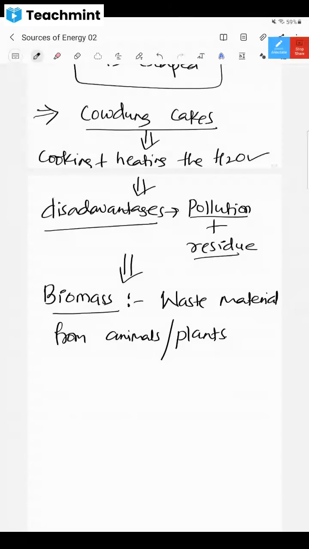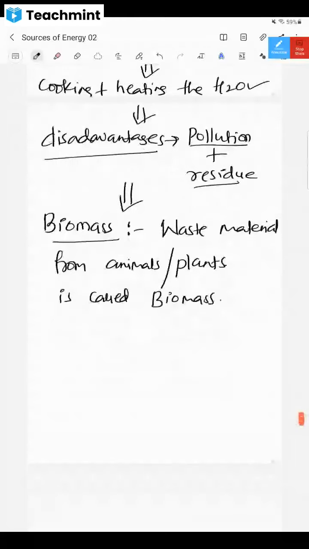Waste material from animals or plants is called biomass. We cannot say exactly waste material, but we cannot burn fruit for this purpose, since fruit is to eat. Cow dung, wood and so on are used for heating purposes. So that is called biomass.